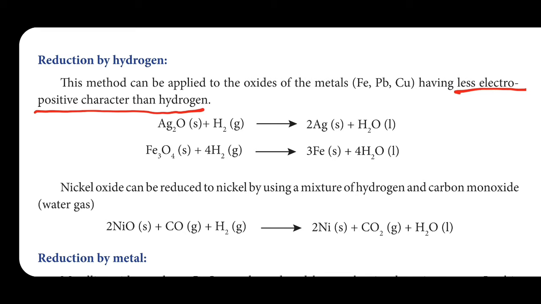That is the meaning. One more example is given here, nickel oxide. 2 molecules of nickel oxide are given. For your understanding, I am going to write NiO 2 times, instead of 2. This is one molecule and this is the second molecule. 2 molecules of nickel oxide react with CO and H2, carbon monoxide and H2, that is called water gas.